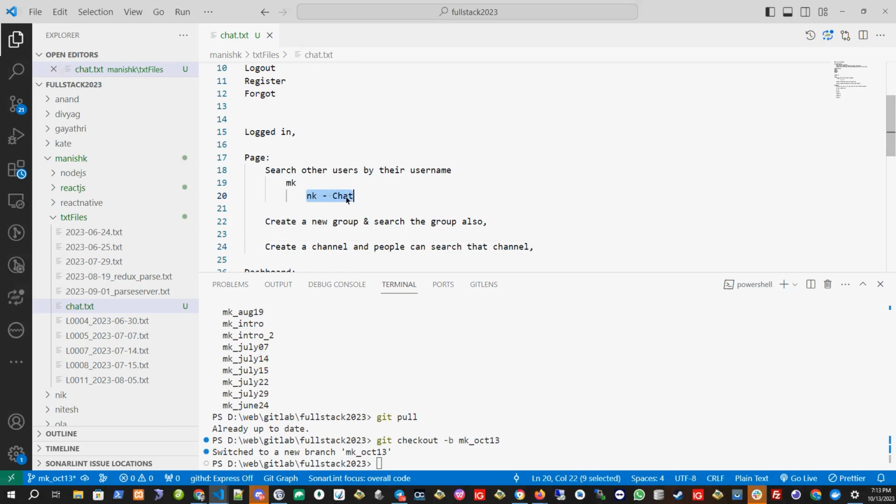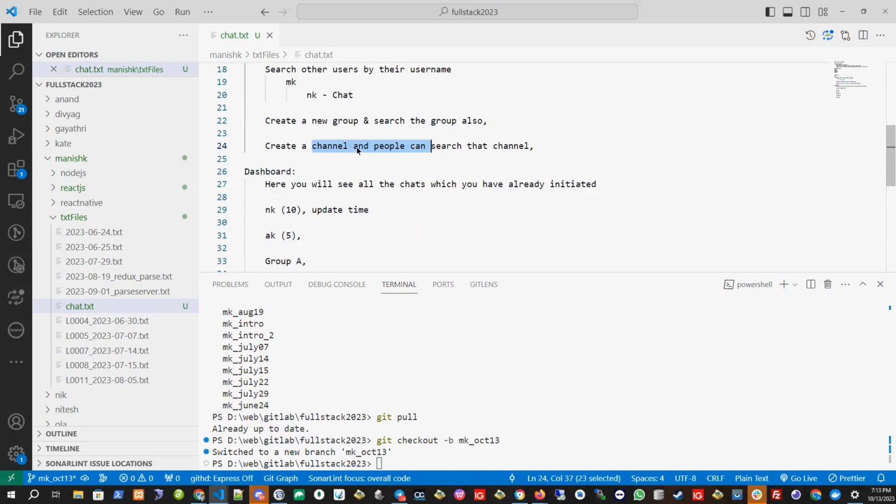Now once I click this chat, let's talk about private chat now. We'll talk about this some other time once the private chat is done. Then we'll move to group and channel. Okay, so now let's talk about this one.